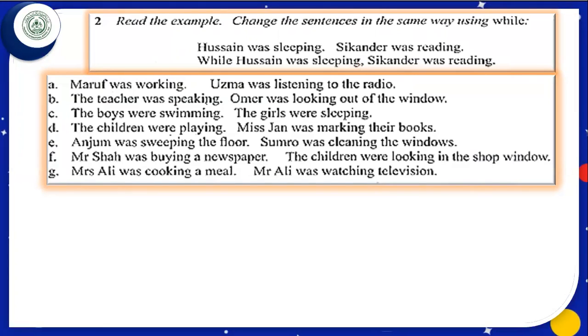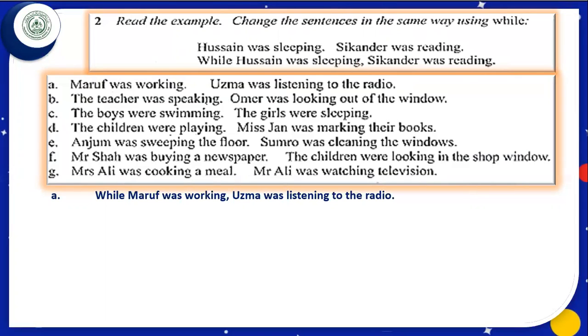What we understood from the example, we learned that we shall write while in the beginning, comma in the middle. Then our answer will become, while Maruf was working, comma, Uzma was listening to the radio. Let us write this answer. While Maruf was working, comma, Uzma was listening to the radio.